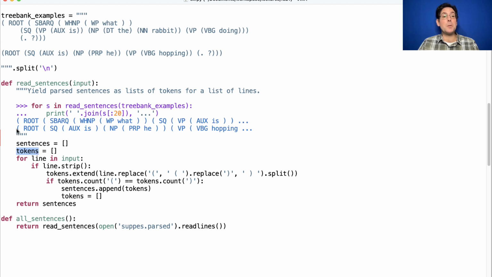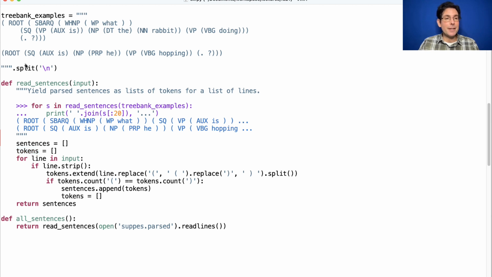The tokens include parentheses, tags, and the text of the words. For every line, if it's the case that stripping off the white space from the beginning and the end leaves anything at all, then I extend the list of tokens I have so far by taking the line and splitting it up. But right before I split it up, I replace the parentheses by versions that have spaces around them.